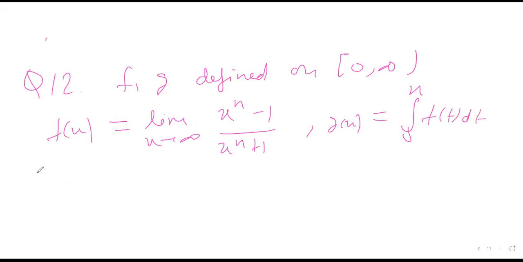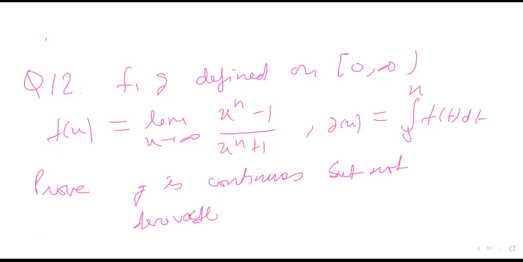Okay, this is the question. Prove that g is continuous and derivable at x equal to 1.